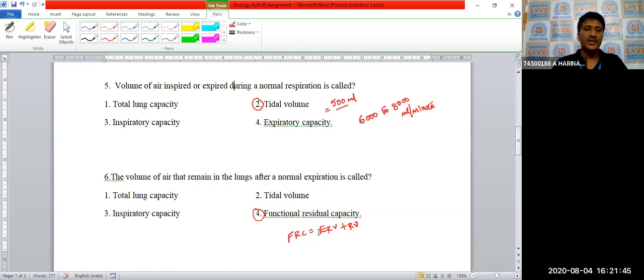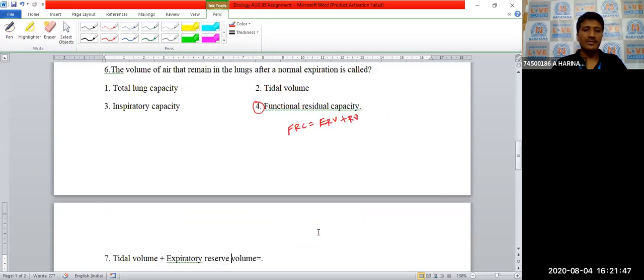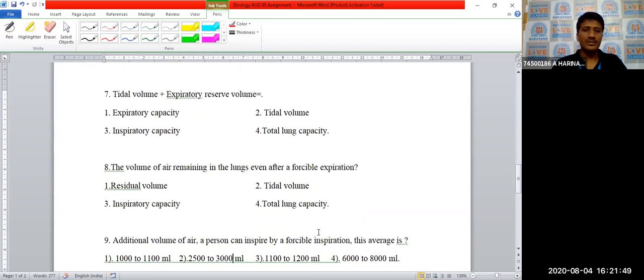Next question, seventh question. Tidal volume plus expiratory reserve volume. We already discussed tidal volume and expiratory reserve volume.